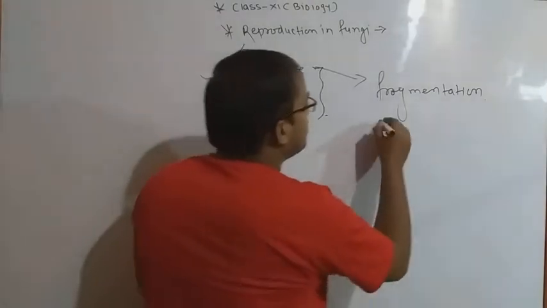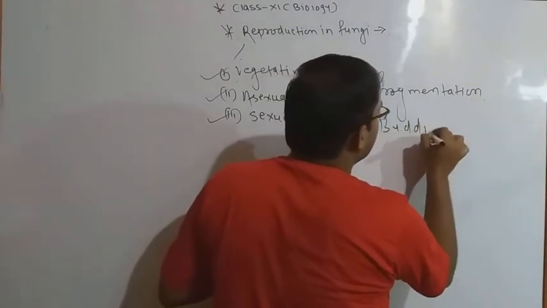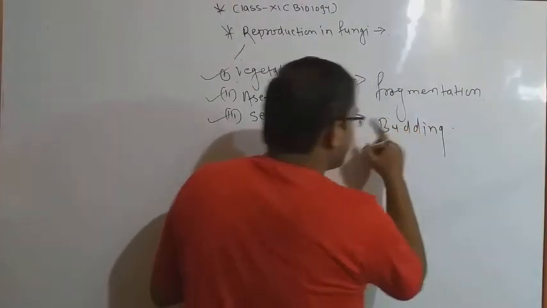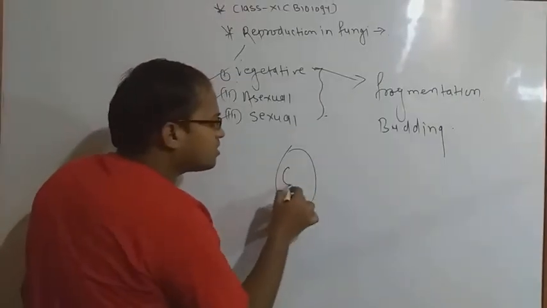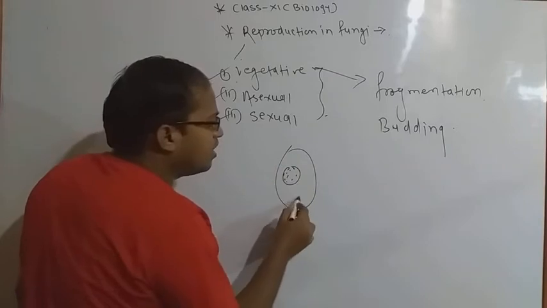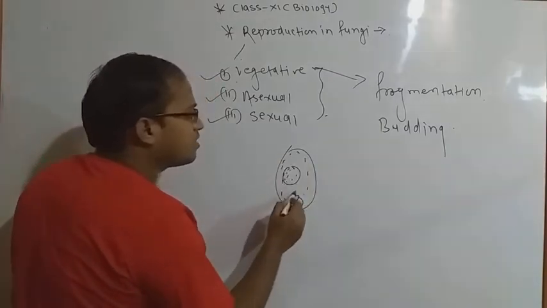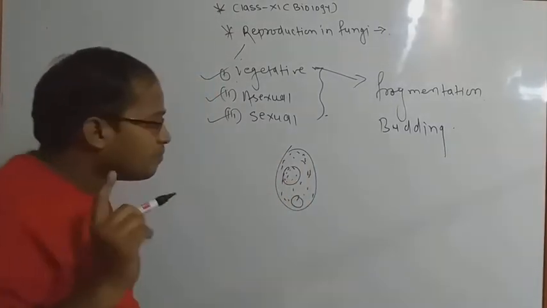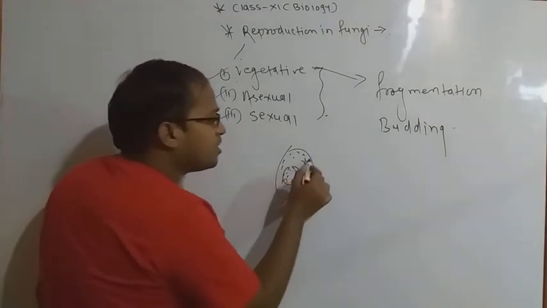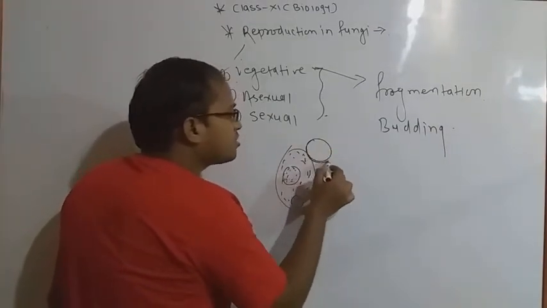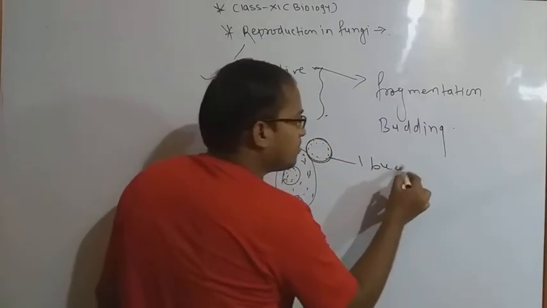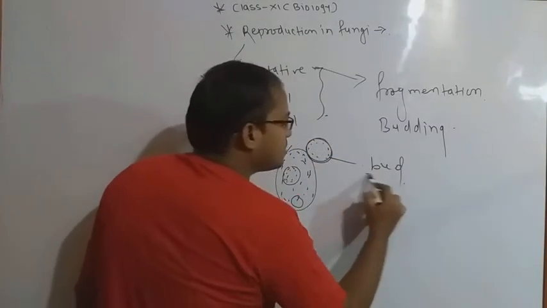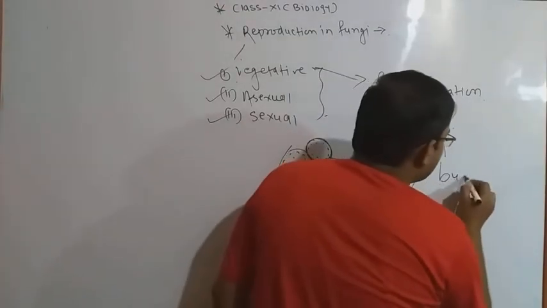Okay, what is the meaning of budding? Budding we have generally studied in hydra, but here we have to study it in fungi. How does budding happen in fungi? Suppose this is the cell and this is the nucleus material, and there are different types of cytoplasm there. Okay? But if small granule-like structures appear, that is called the bud, and that whole process is called budding.